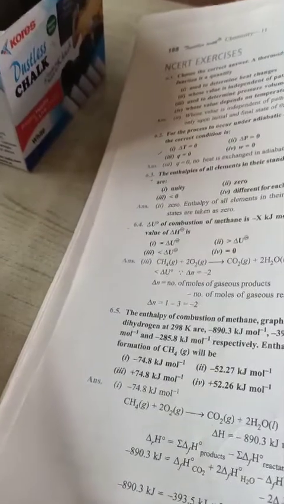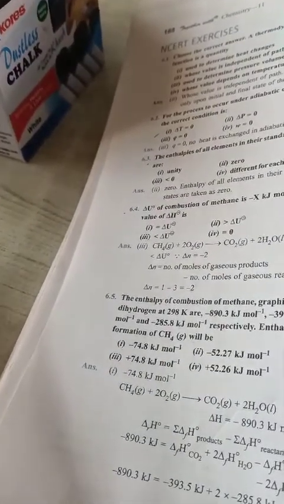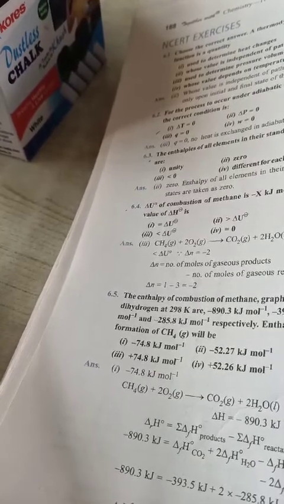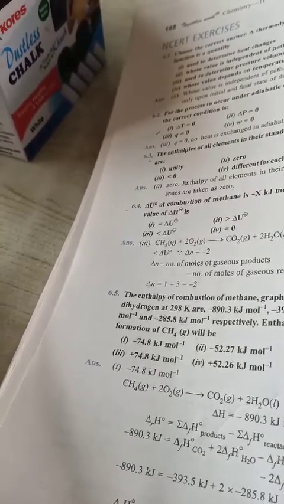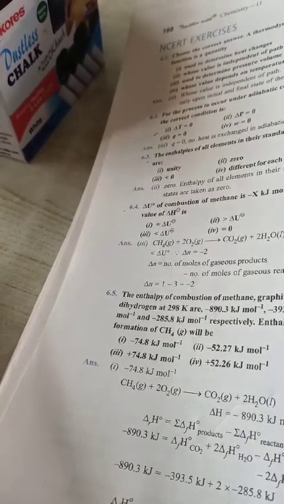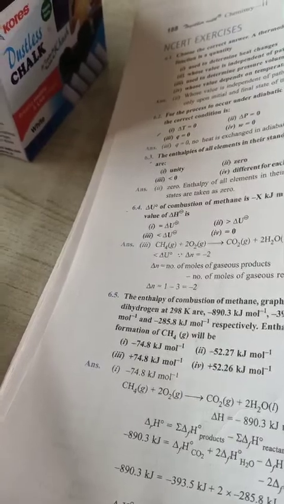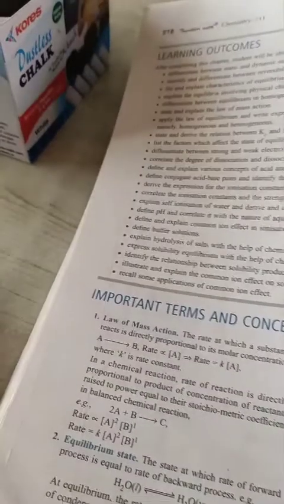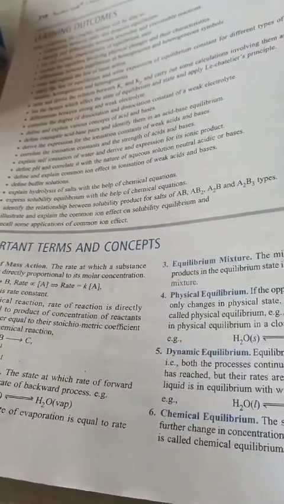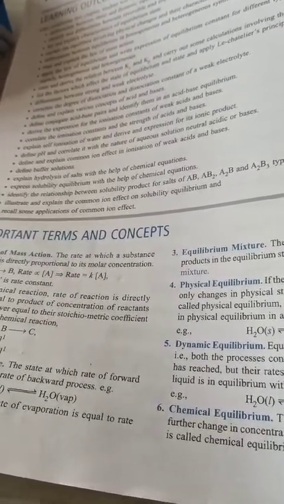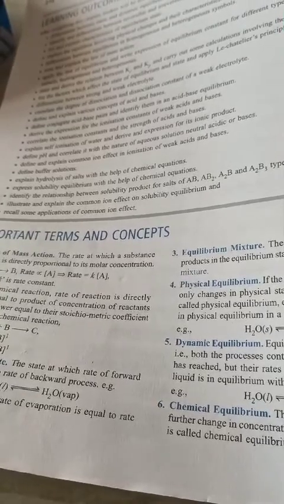If you have not understood, whatever the problem is, you can come to school and ask me, or if you are not able to come to school, you can ask me on my WhatsApp group. So till here we have completed. Now the last one, equilibrium, is left. What I taught in the equilibrium chapter will come in the paper. I completed that 2-3 days ago, so it is better you learn it by yourself.